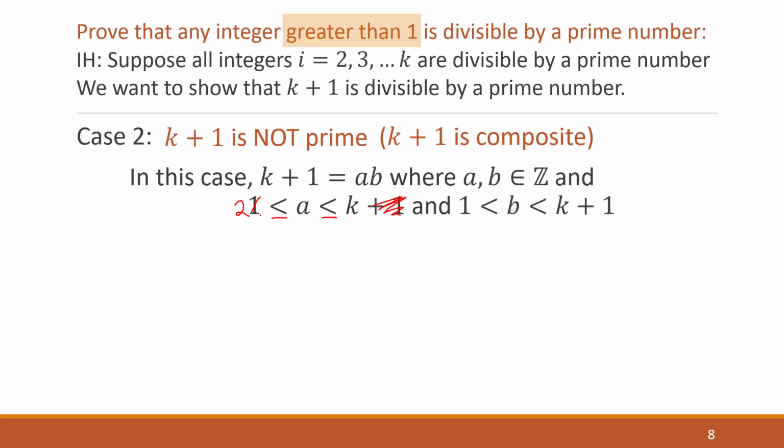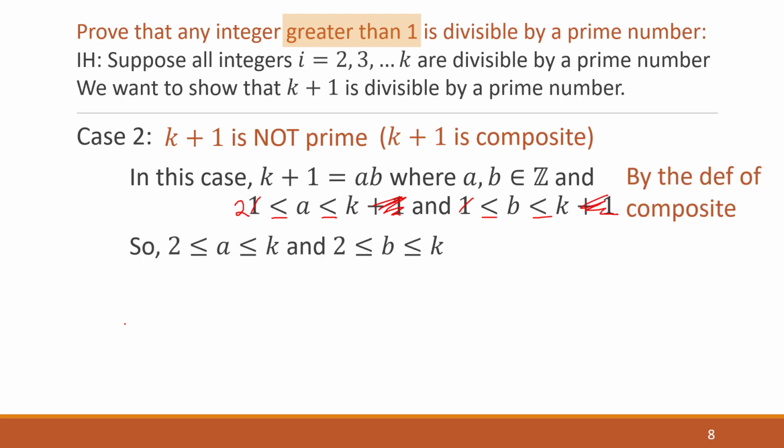The range is the same, we're not changing the numbers at all. If we rewrite it for both sides, we get that a is between 2 and k, and b is between 2 and k.